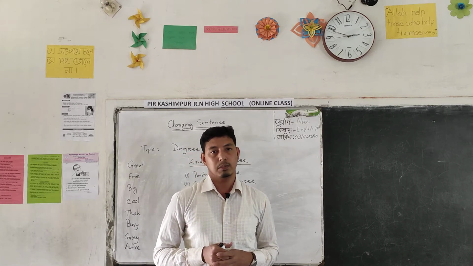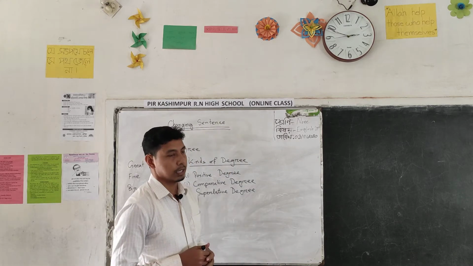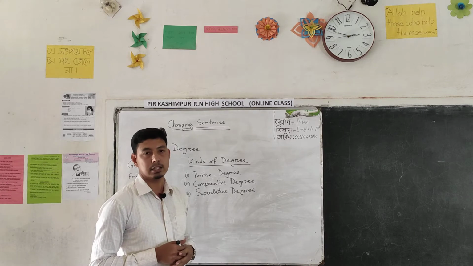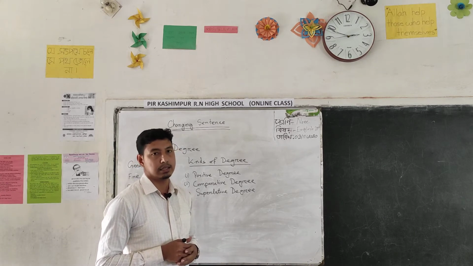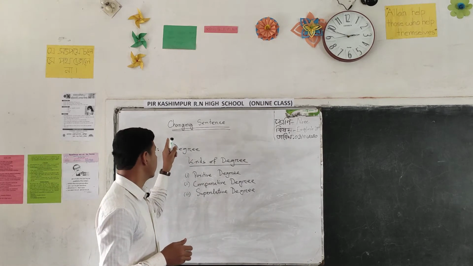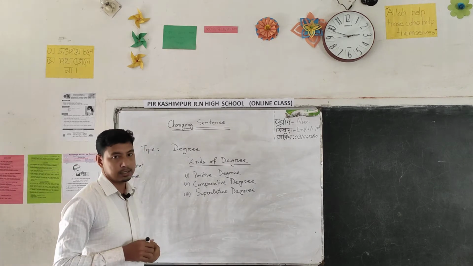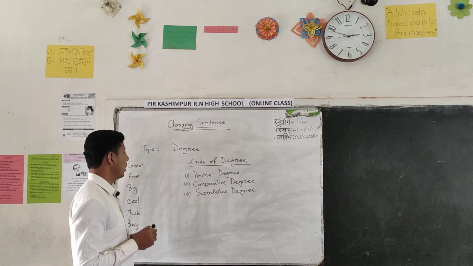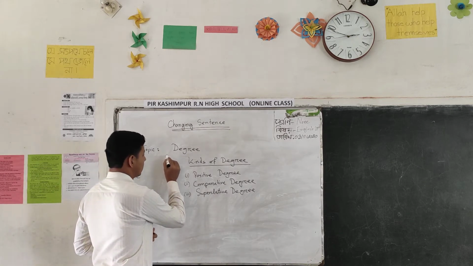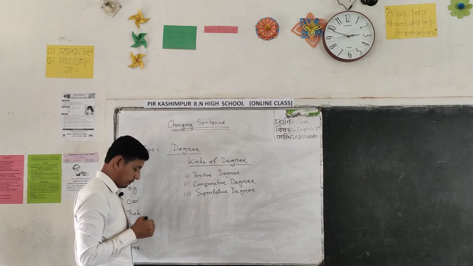Today's topic is transformation of sentence. In transformation of sentence there is a branch, changing sentence. In changing sentence there is a topic about change of degree.